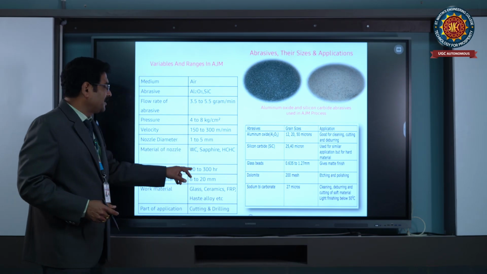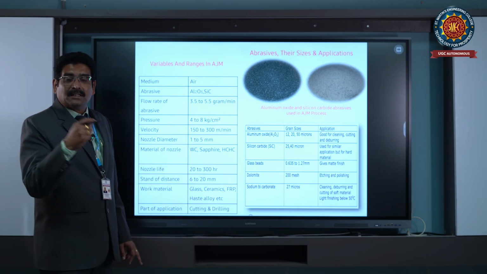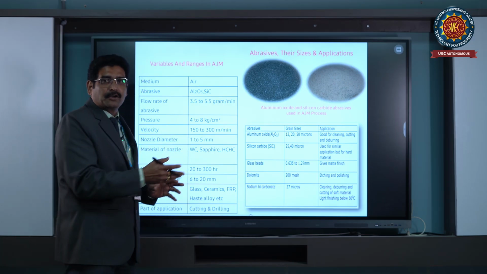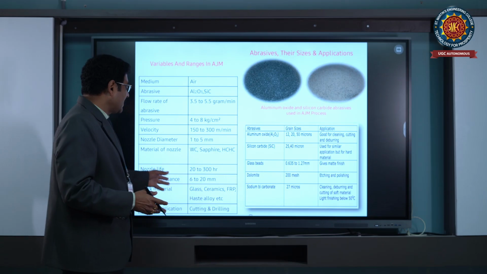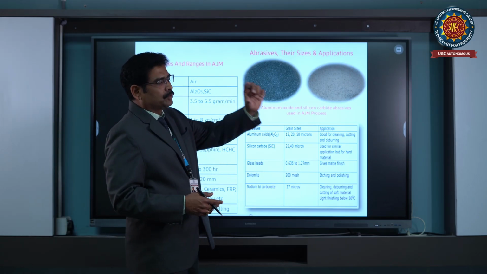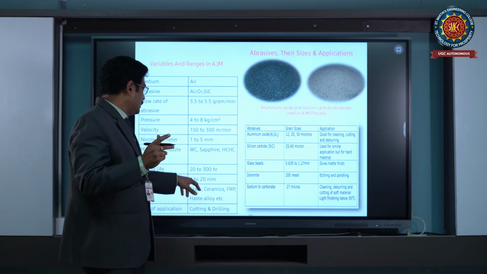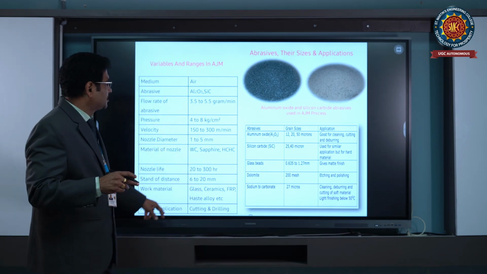Next, nozzle life is 20 to 300 hours, based on the machining process which you are performing and the material which you are using. It varies. Next, standoff distance. As I said, the distance between the tool and workpiece varies from 0.3 to 20, but here nominally it will be 6 to 20.